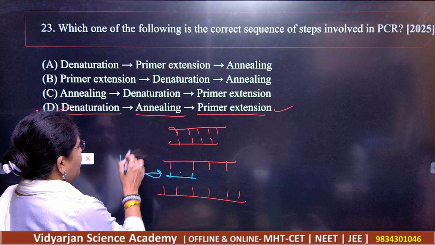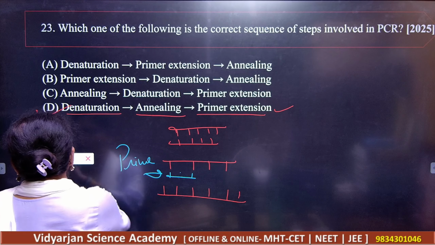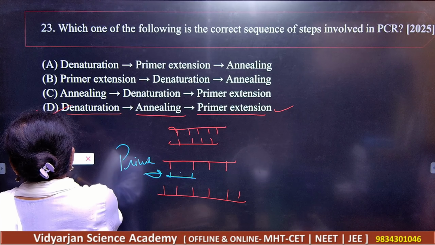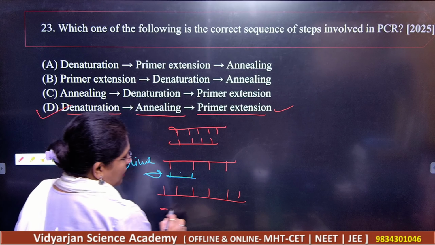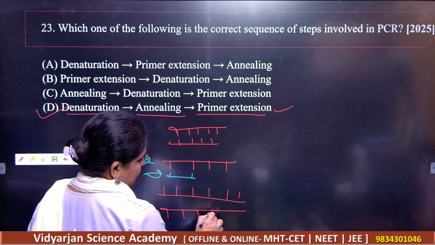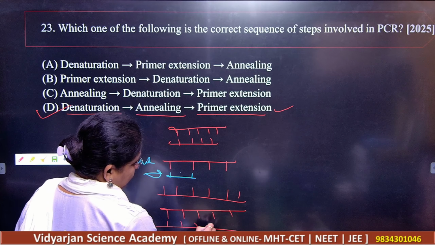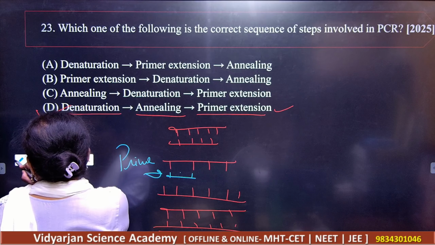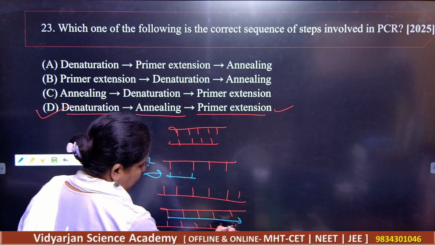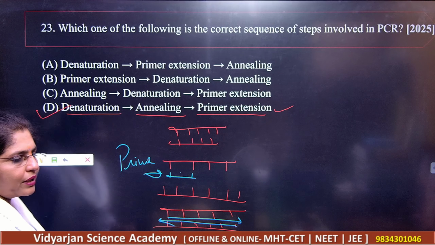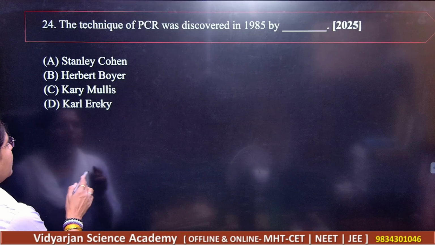Okay, this will be your primer. And the third one is extension. Third will be the extension of this, so you will have the extension of all the points over here. Got it? So these are the steps here.